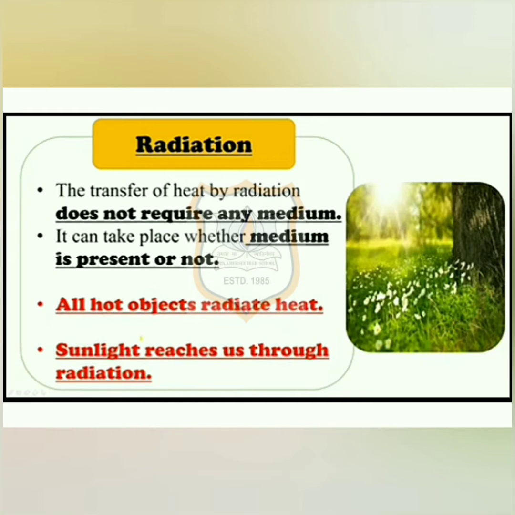The transfer of heat by radiation does not require any medium. Yes, students, it does not require any medium. It can take place whether a medium is present or not. When we sit in front of a room heater, we get heat by this process. A hot utensil kept away from the flame cools down as it transfers heat to the surroundings by radiation.